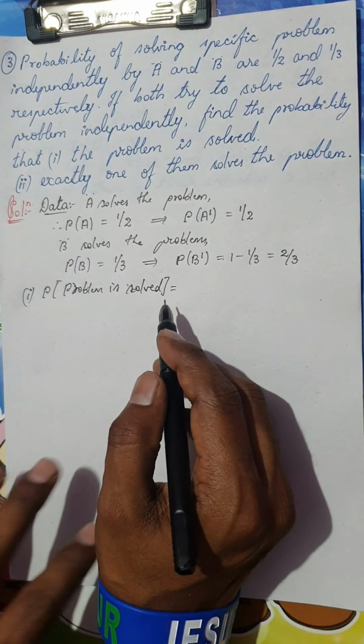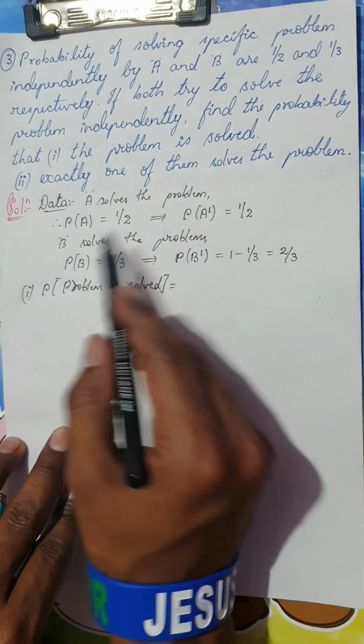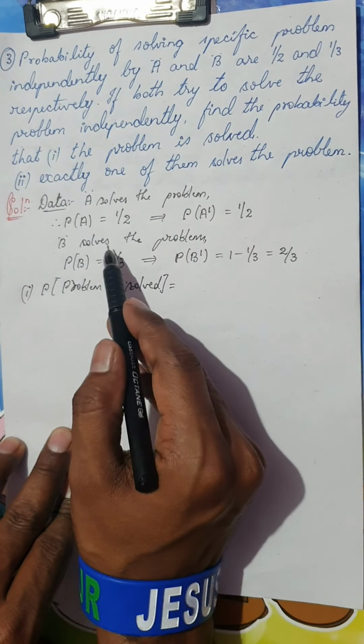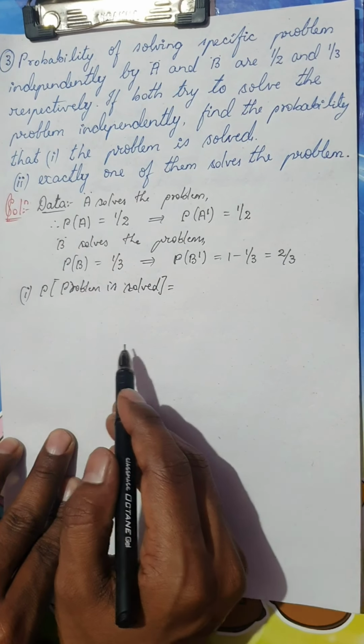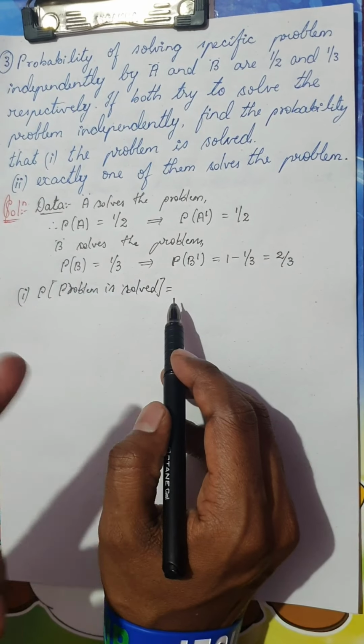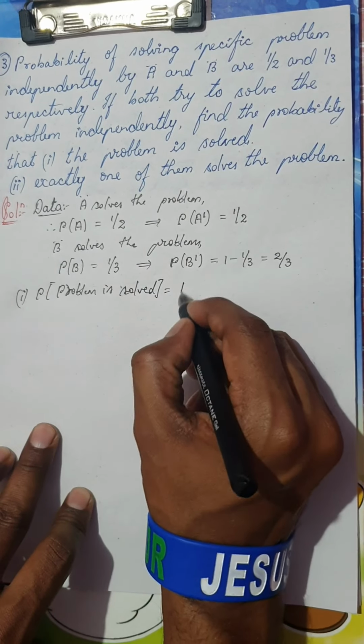That means even if only A is able to solve it, the problem will be solved. Only if B is able to solve it, the problem will be solved. Or if both are able to solve it, then the problem will be solved. So you have to consider 3 cases. Instead of that, we would take the other option.